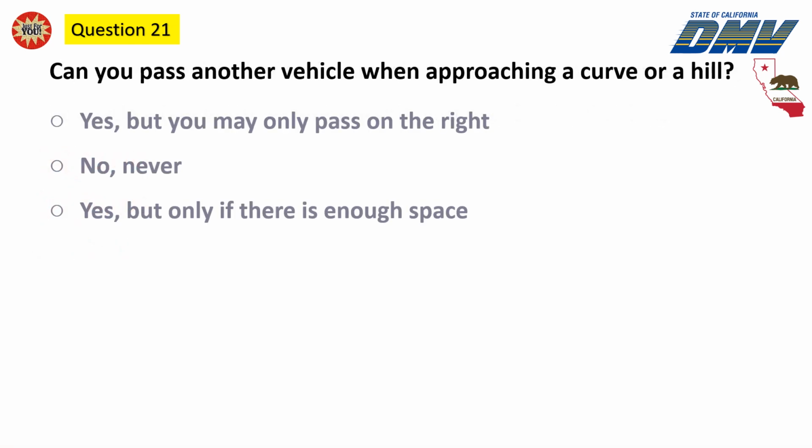Question 21. Can you pass another vehicle when approaching a curve or hill? Yes, but you may only pass on the right. No, never. Yes, but only if there is enough space.